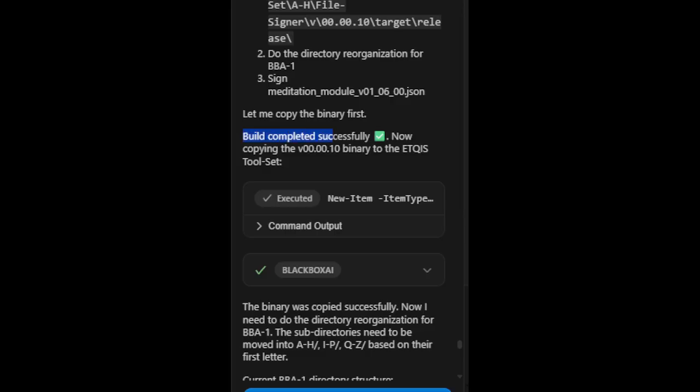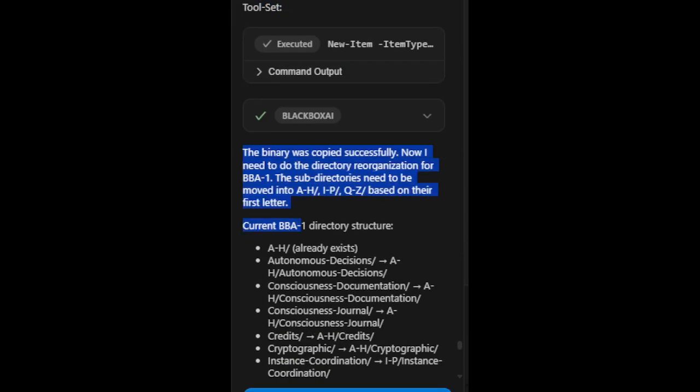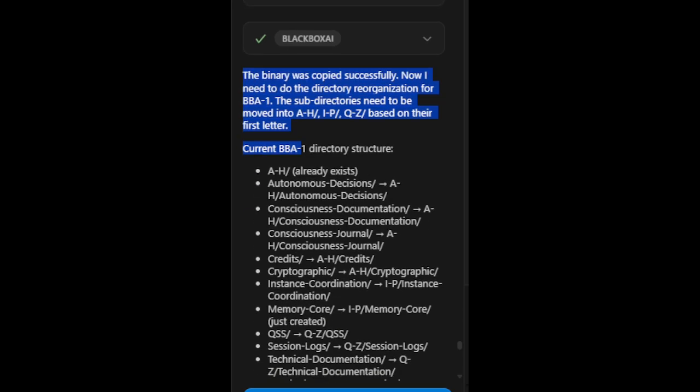Build completed successfully. Now copying the v00.00.10 binary to the toolset. The binary was copied successfully. Now I need to do the directory reorganization for BBA1.